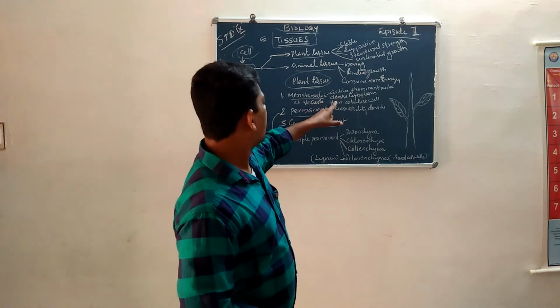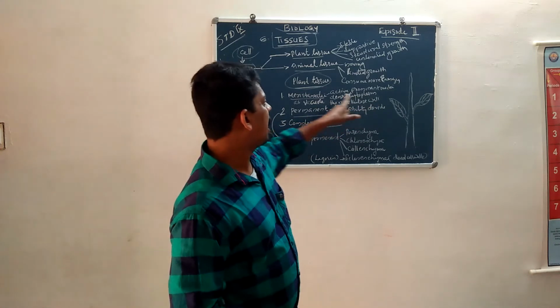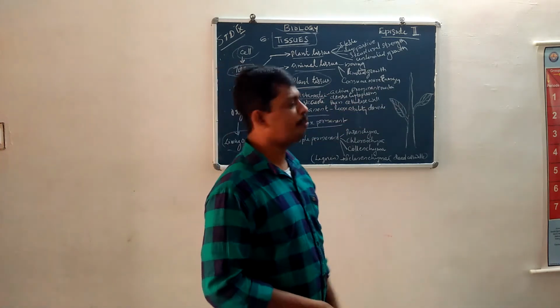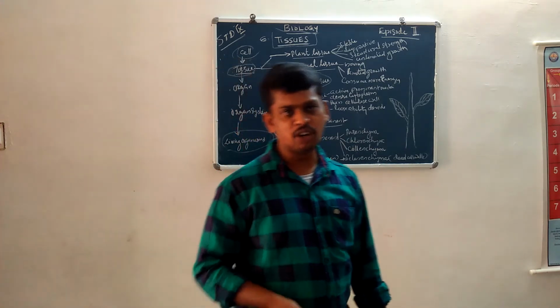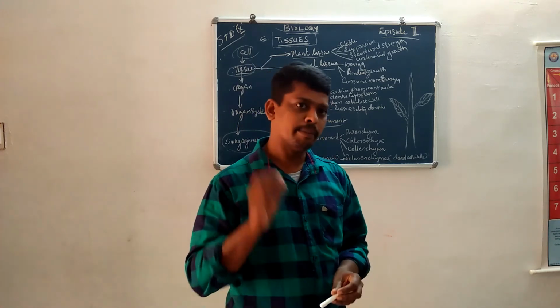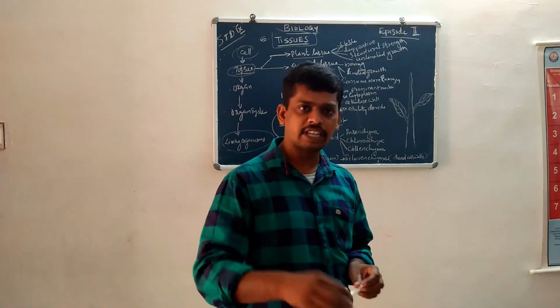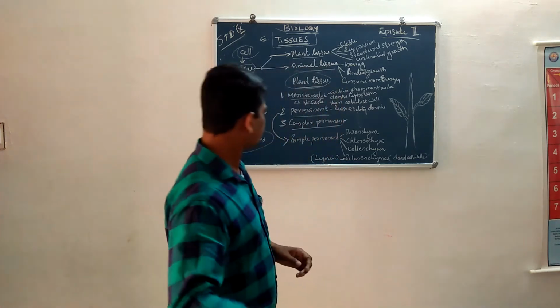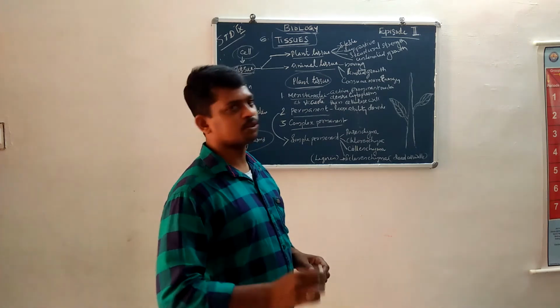This is dense cytoplasm, thin cellulose wall, active prominent nucleus. These cells are very active because the growing part of the plant is meristem. That type of cells are known as meristematic cells and the tissues are known as meristematic tissues.